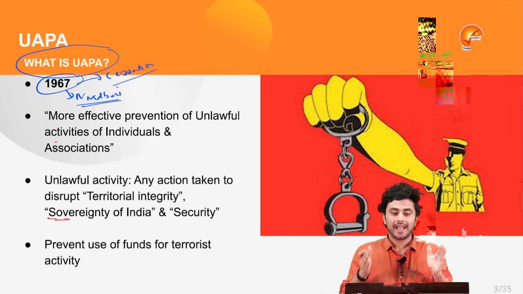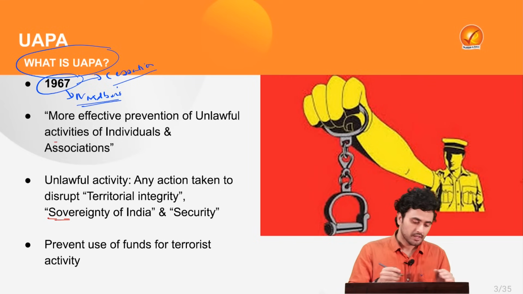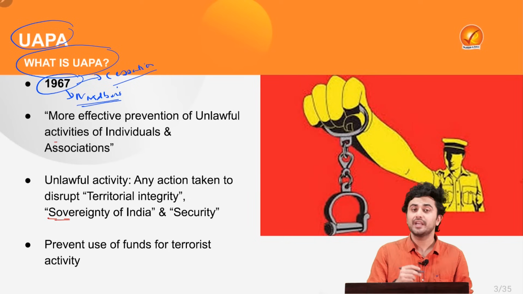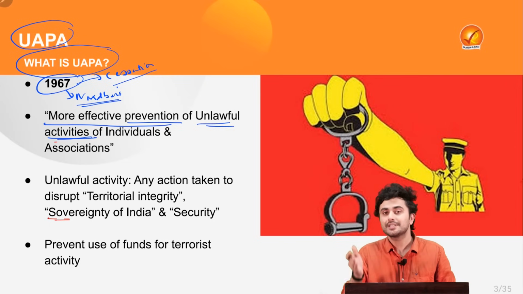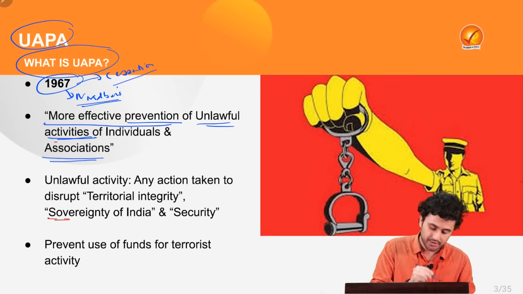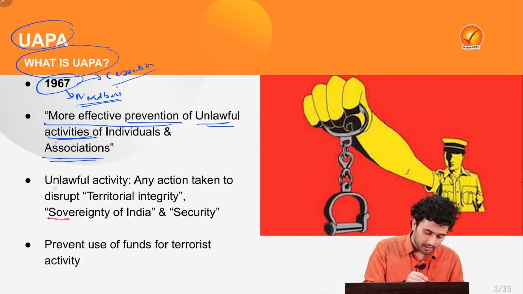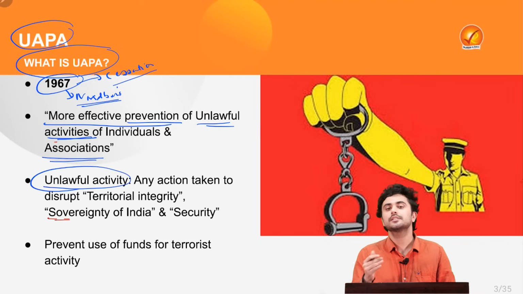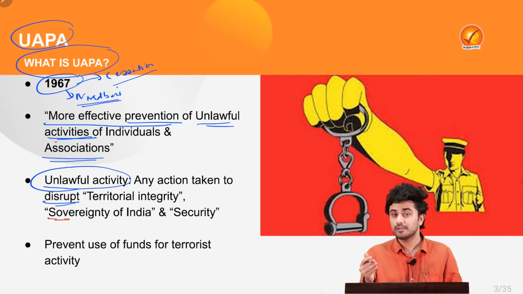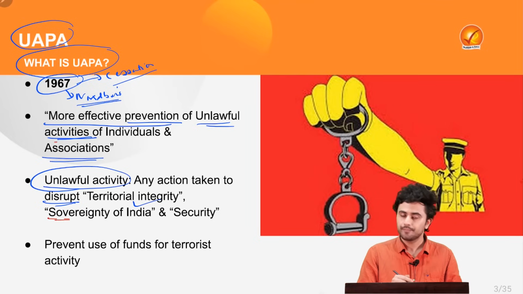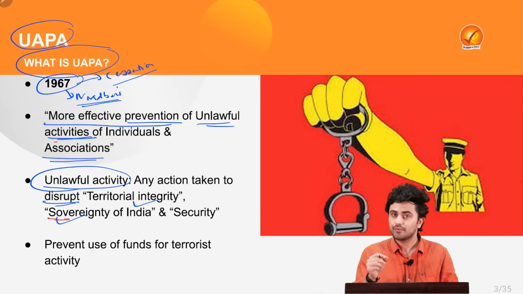This created an emergency for the government and it resorted to framing the UAPA for more effective prevention of unlawful activities of individuals as well as associations. Now, under the Act, unlawful activity is described as any action taken to disrupt the territorial integrity, the sovereignty as well as the security of the nation.